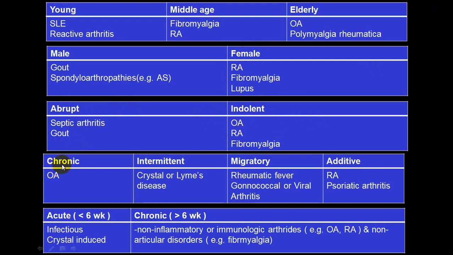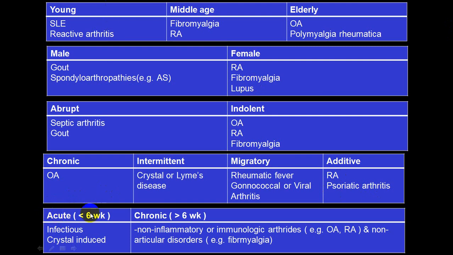In chronic, the most common cause is osteoarthritis. Intermittent episodes are very common with crystal arthritis. Migratory variety, the only one you will see commonly is rheumatic fever. Very, very rarely you will come across it in gonococcal and viral. While multiple permutations and combinations you can come across, what we call an additive pattern, that is rheumatoid arthritis or psoriatic arthritis.